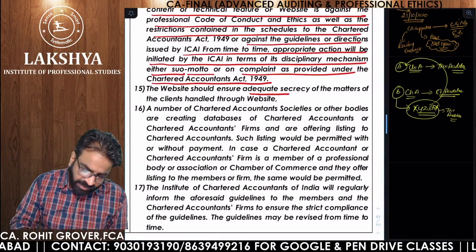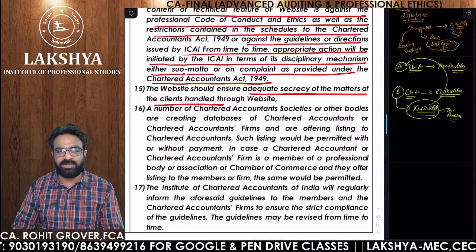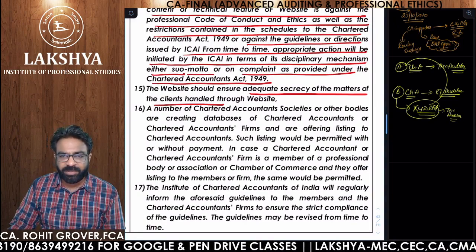Website should ensure the adequate secrecy of the matters of the client. We already know that we have to maintain the confidentiality. Are you getting the point?